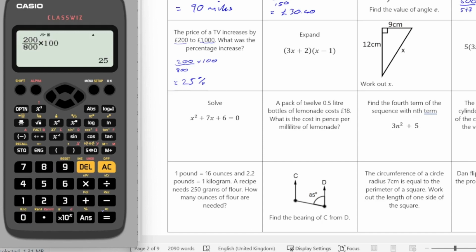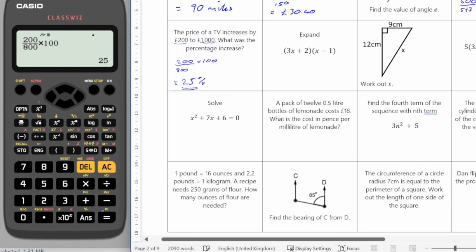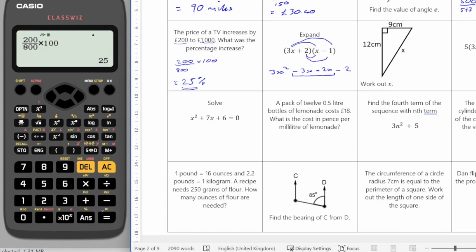Okay, the next one, we're looking at expanding. So I tend to do this using the construction line method. So I would do 3x times by x would give me 3x squared. I would then do 3x times by minus 1, which would give me minus 3x. 2 times by x would give me 2x. And then finally, 2 times by minus 1 would give me minus 2. I then need to simplify. It doesn't say expand and simplify, but it's always a given. So I'm going to simplify that to 3x squared, minus 3x plus 2x would be minus x, minus 2.